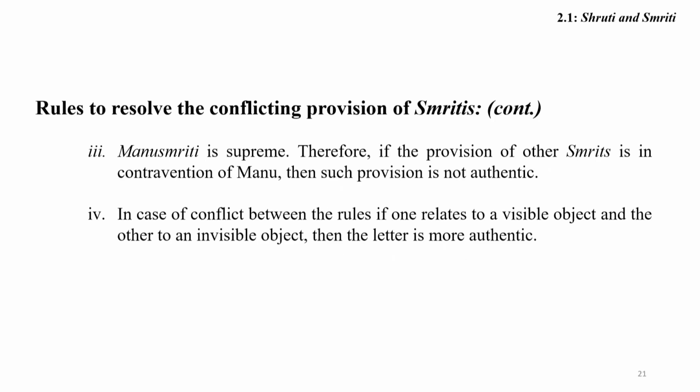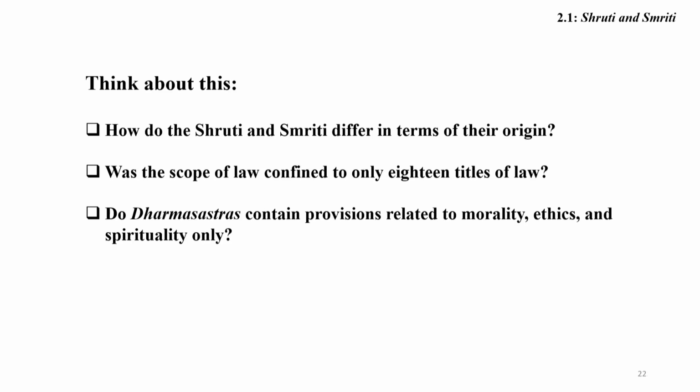This is the point. The next is, friends, the scholars also concluded that Manu Smriti is supreme. Therefore, if the provisions of another Smriti are in contravention of Manu, then such provision is not authentic. The next is, in the case of conflict between rules, if one relates to visible objects, drishtarth, and the other to an invisible object, then the latter is more authentic.